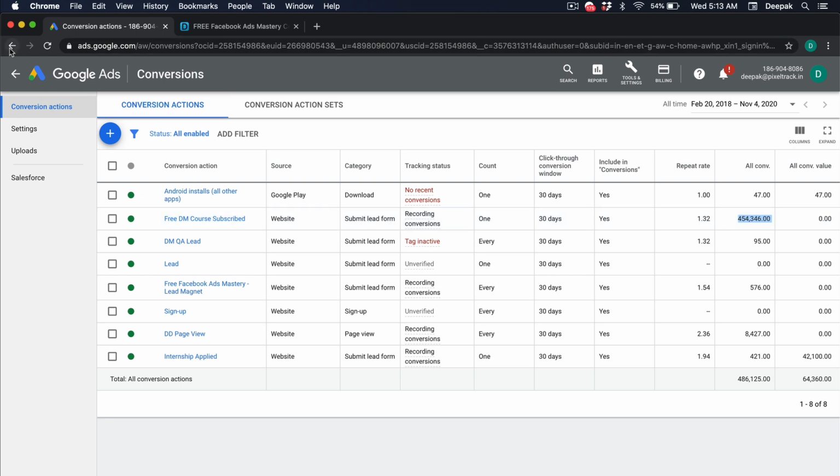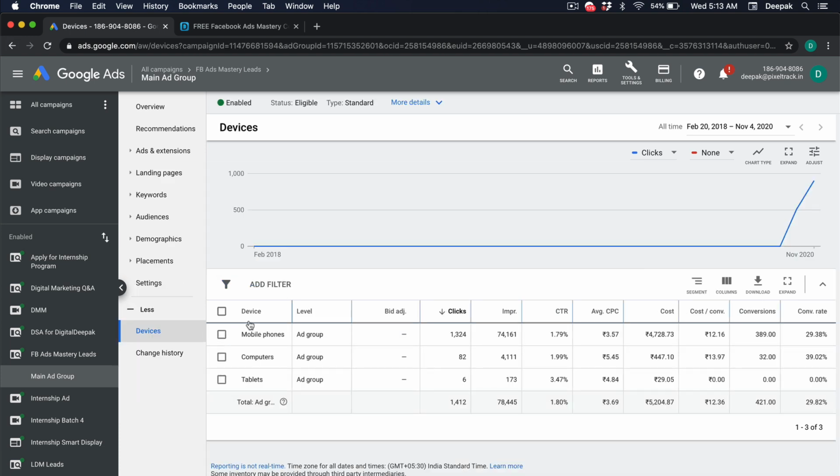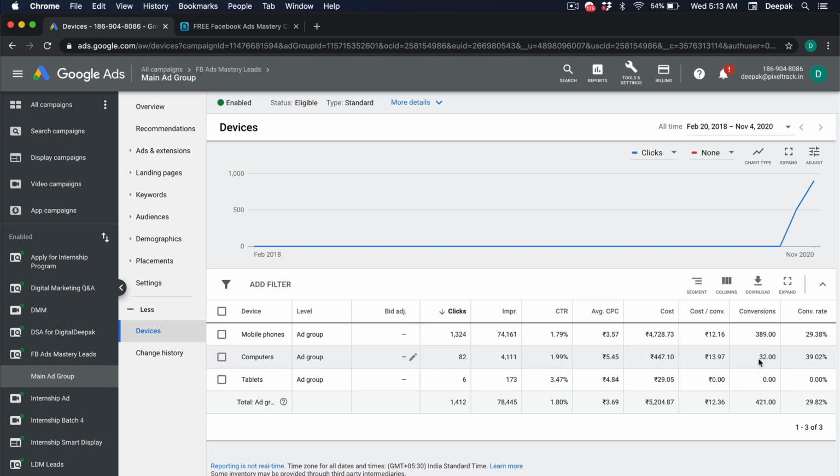So that's about it for this video. I just wanted to give you a quick follow up on what's happening with this campaign. We can also see how many clicks came from mobile, how many clicks came from computers, how many from tablets, what is the CTR, what is the CPC, what is the total cost spent, what is the cost per conversion, and total conversions that we got from different devices.